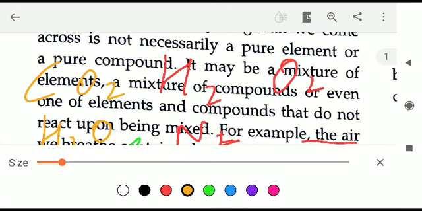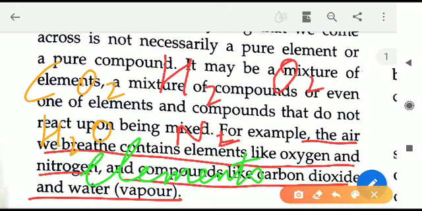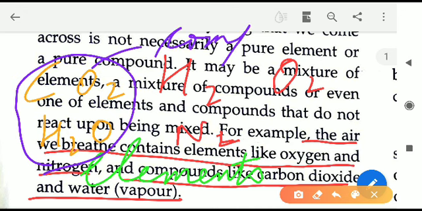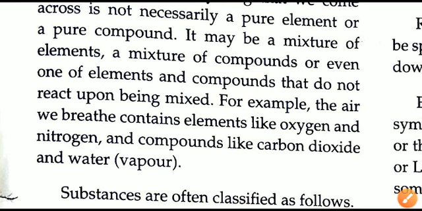What are this CO2 and H2O now? Both these things are compounds. So air contains elements like H2, O2, N2, hydrogen, oxygen, nitrogen. Air also contains compounds like carbon dioxide and water vapor. So air is a mixture of both things. Element is also there and compound is also there. So certain substances which contain both element as well as compound are called a mixture.